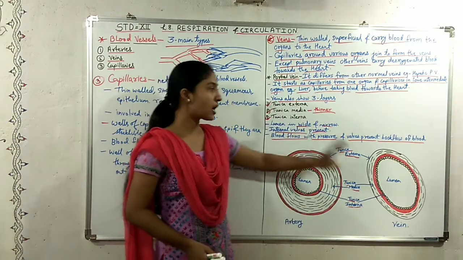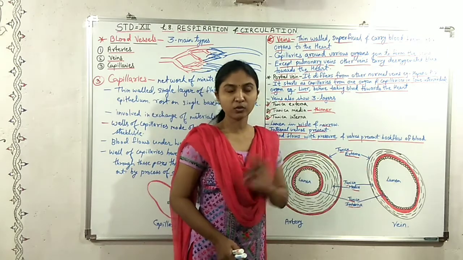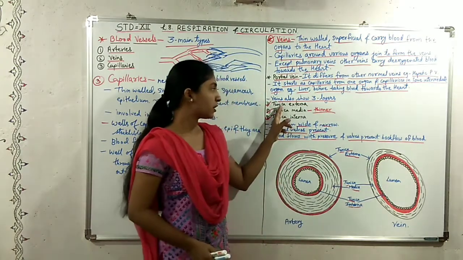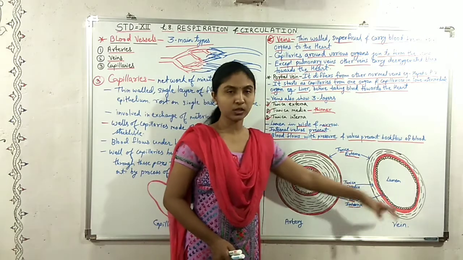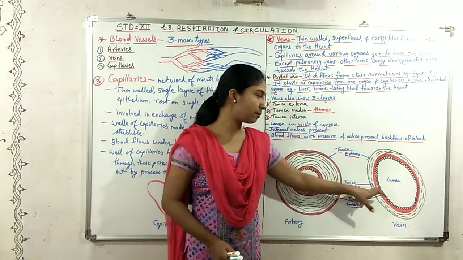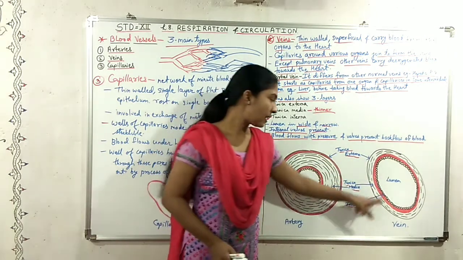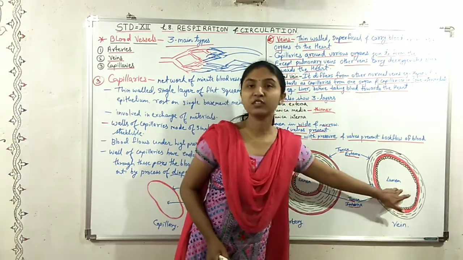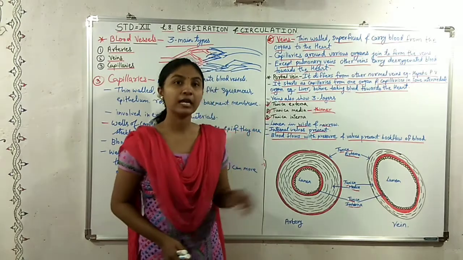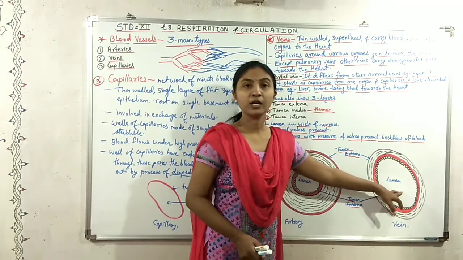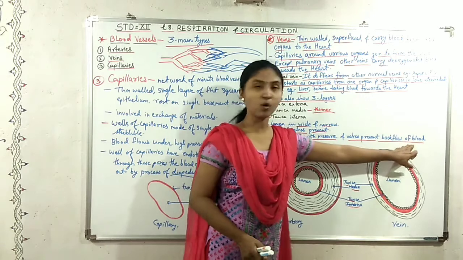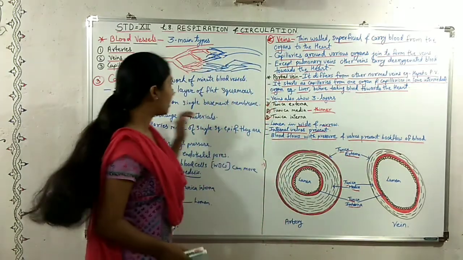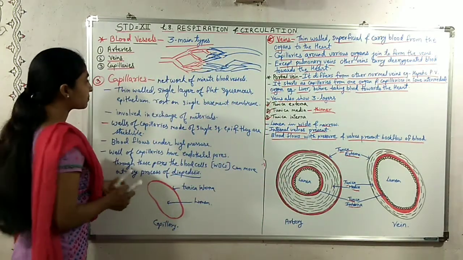The veins also have three layers. The outermost layer is tunica externa, the middle layer is tunica media, and the innermost layer is tunica interna. The lumen of the veins has valves in it, and these valves help in preventing the backflow of the blood.